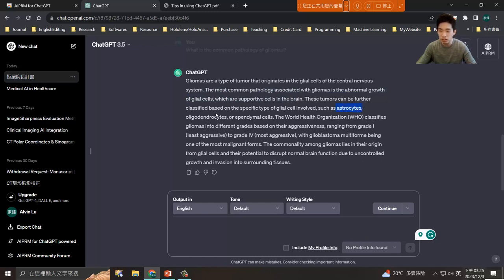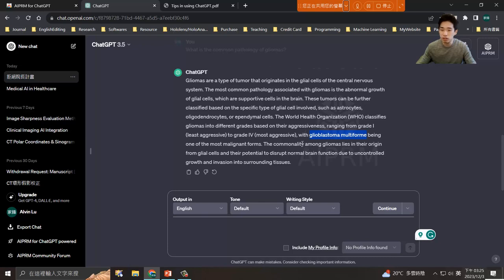You can see astrocytomas, oligodendrocytes, and also this kind of cells. I think there is this one, grade number 4, the glioblastoma. Sometimes we say this is a GBM. This is the most malignant one anyway. So you can see ChatGPT can actually give you a very good answer.